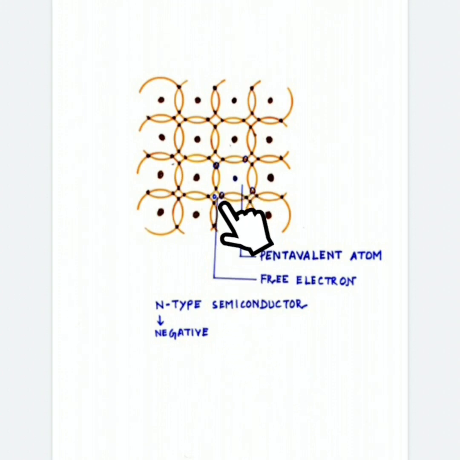The impurities are added in a ratio as small as 1:10 to the power 6. When we make a P-type semiconductor, we strictly have to add trivalent atoms as impurities, and similarly while making an N-type semiconductor, we strictly have to add pentavalent atoms only.